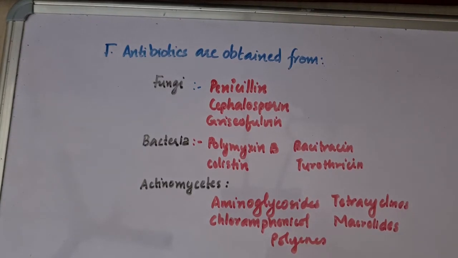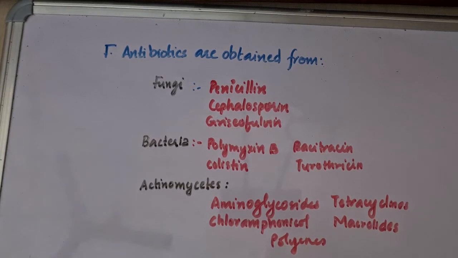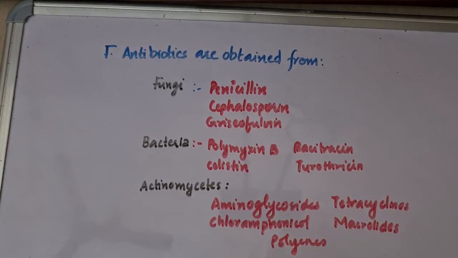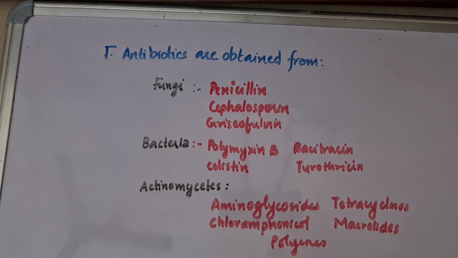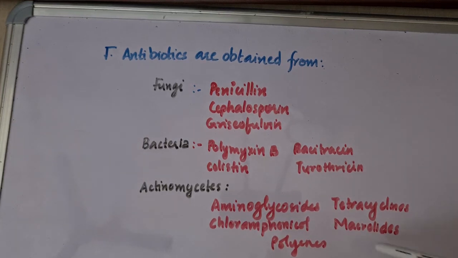The final classification is based on where these antibiotics are obtained from, or their source. The first one is fungi as the source, and the drugs are penicillin, cephalosporin, griseofulvin. From bacteria: polymyxin B, bacitracin, colistin, and tyrothricin. Then actinomycetes: aminoglycosides, chloramphenicol, polyenes, tetracycline, and macrolides. We will continue the rest in the next video.